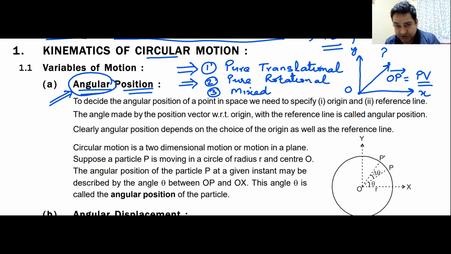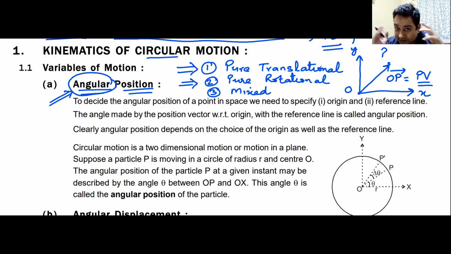It was telling us the position of the particle with respect to the origin. Now that position vector was a vector. That is the only difference here.